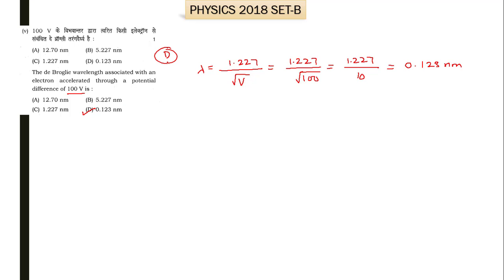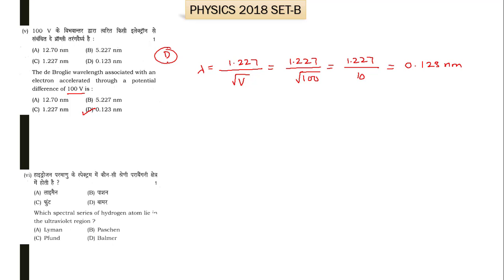Now moving to the sixth part of question number 1. The sixth part says, which spectral series of hydrogen atom lies in the ultraviolet region? In the ultraviolet region, we know that the Lyman series is there. So A is the right option. It is given. So A is the right option for the sixth part of question number 1.